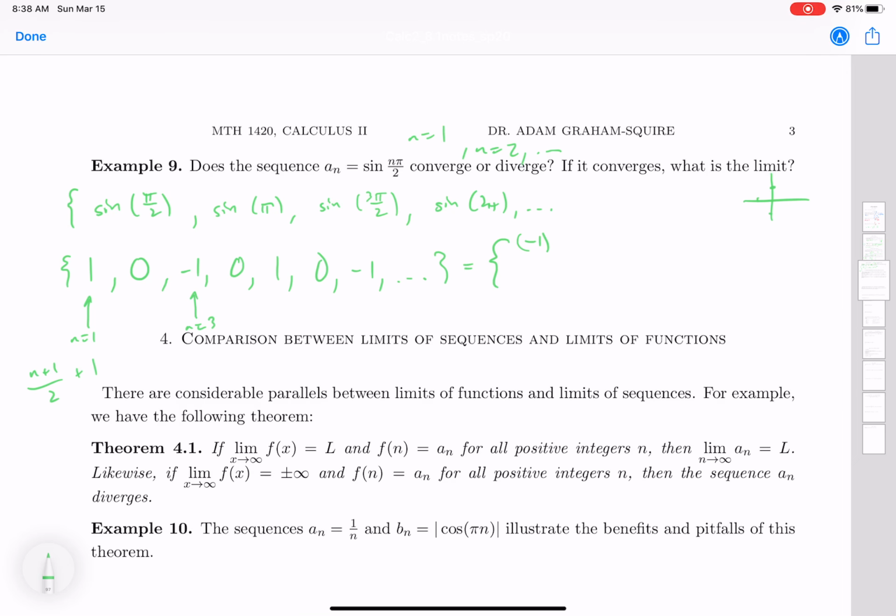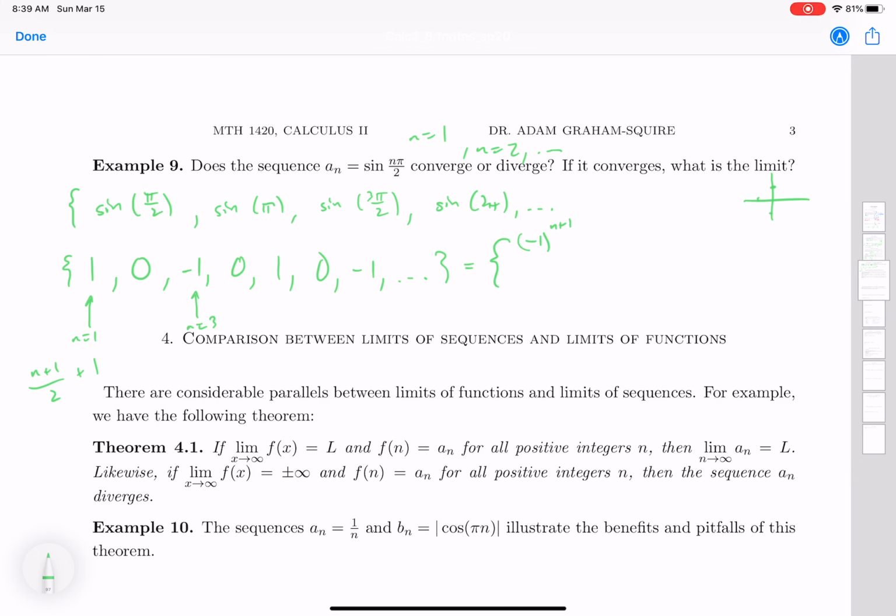So when n equals 1, I'd be getting 1 plus 1 is 2, divided by 2 is 1, plus 1 gives me a 2, and negative 1 squared would give me a positive. If I have n equals 3, I'm going to have 3 plus 1 is 4, divided by 2 is 2, plus 1 will give me an odd number, and when I do negative 1 to an odd number, I'll be getting a negative. And that's going to be our expression if n is odd. And we're going to get 0 if n is equal to an even number.